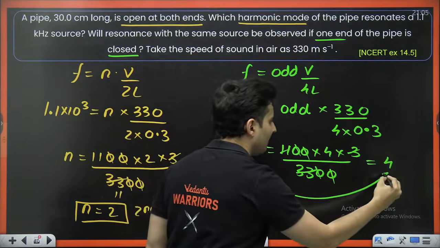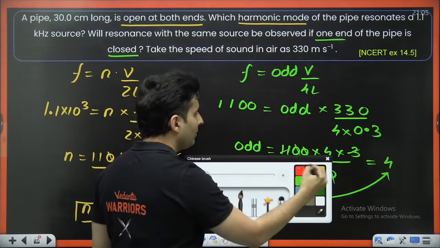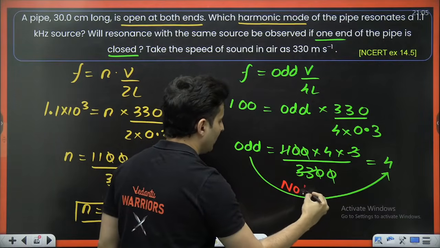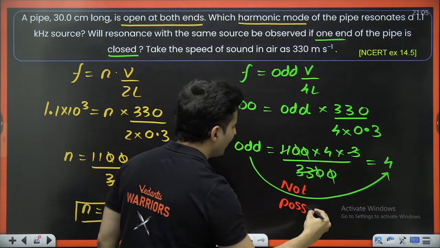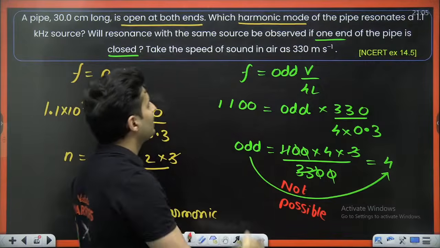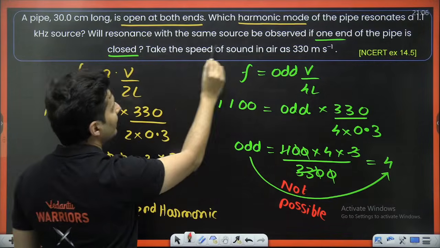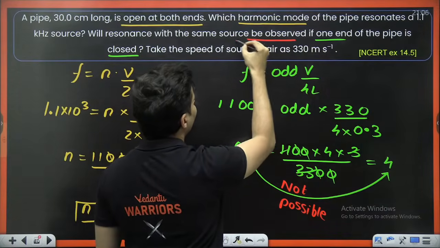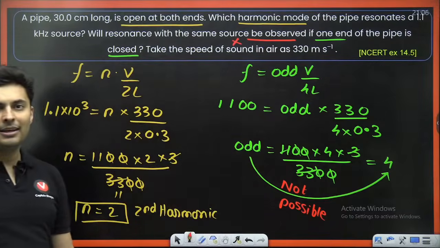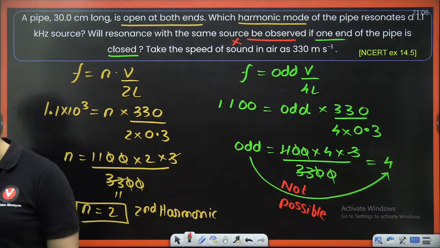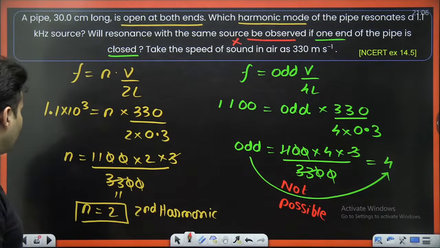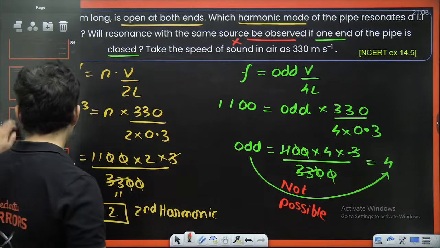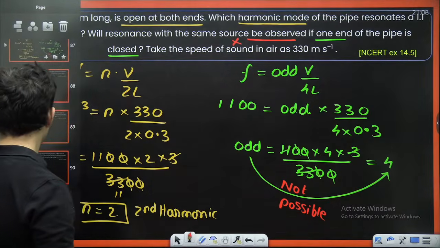Can an odd number ever be 4? This is not possible. Odd number, how can it be 4? Hence, will the resonance be observed? Definitely not. Got it? Did you understand how we came to the conclusion of this? Very good. So let's go to the next one coming up on your screen.